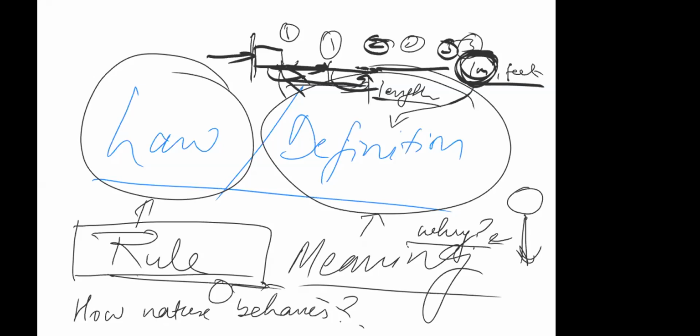Got it or not? So there are a few things which you take for your convenience in order to define laws in a more mathematical way. Got it or not? So these are what you call definitions. So first you define parameters which you call definitions, and those parameters you then use to define something you call law. And what's a law? Law is an explanation of why nature behaves in a certain way.